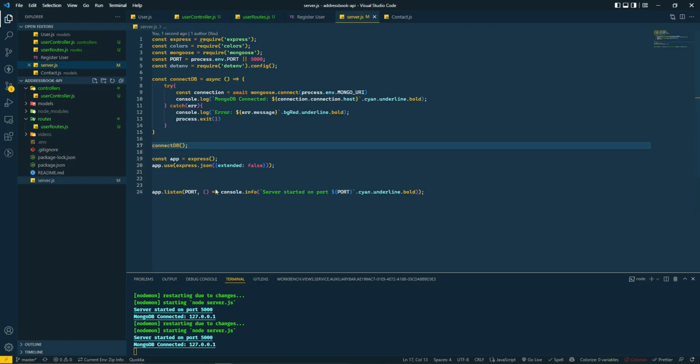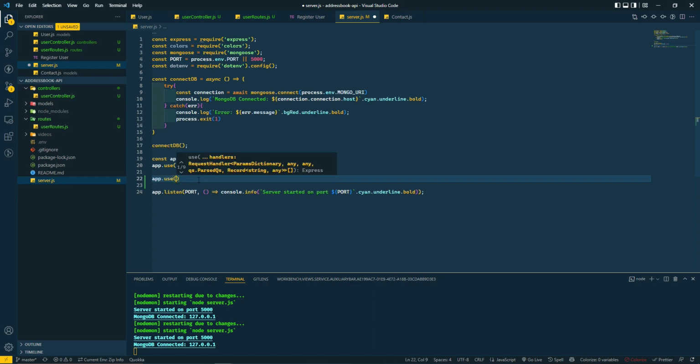Now we can go into our server. We can do app.use, and we're going to do /api/users, and when we do that, we are going to require from user routes.